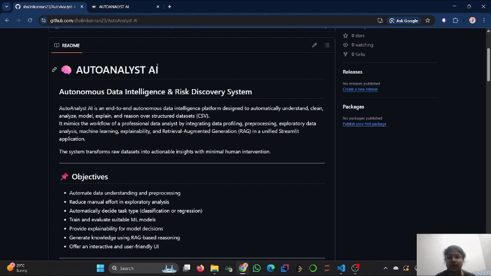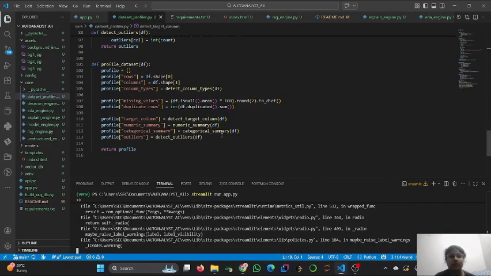About the system architecture, the system works in stages. The first stage is data ingestion, followed by data profiling and our decision engine and pre-processing pipeline, with the model strategy generator and explainability engine along with the domain-aware RAG knowledge.